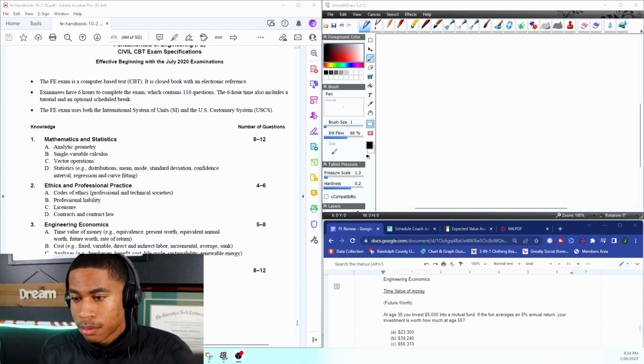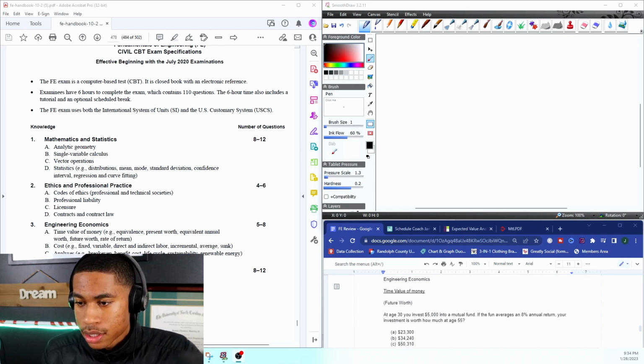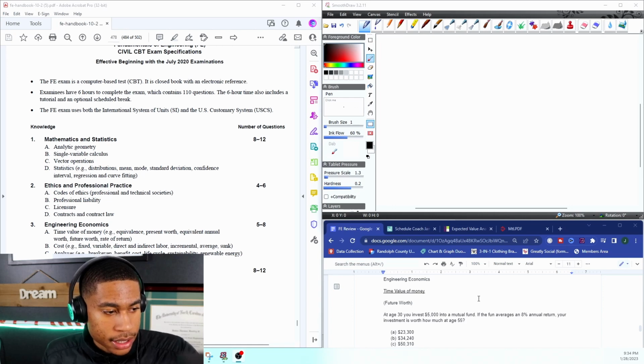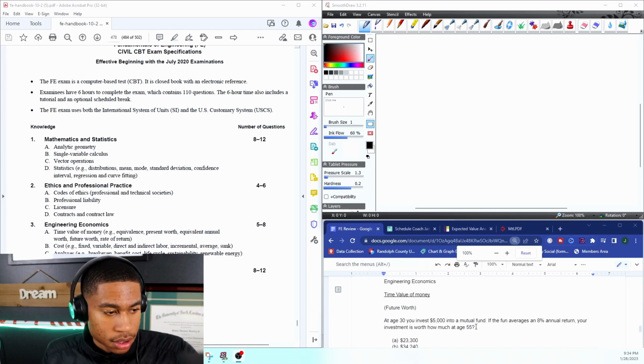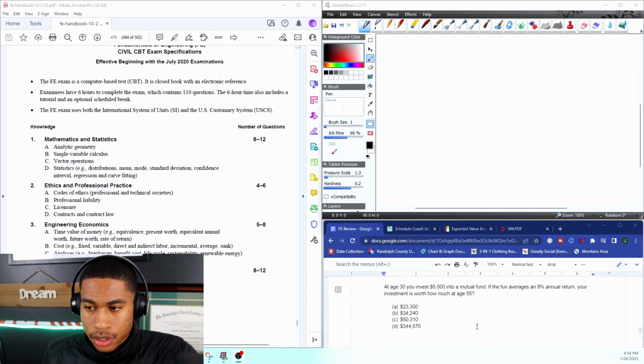All right, so problem number 1. It's in the right corner. Let's just read it out. I'm going to zoom in a little bit. Hopefully you can see it. At age 30, you invest $5,000 into a mutual fund. If the fund averages an 8% annual return, your investment is worth how much at age 55?